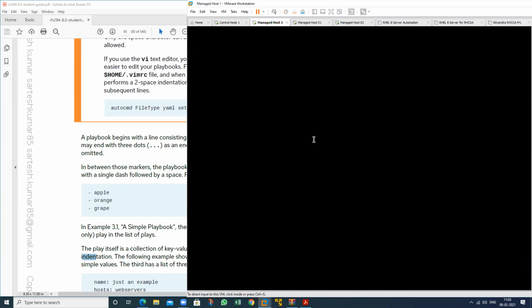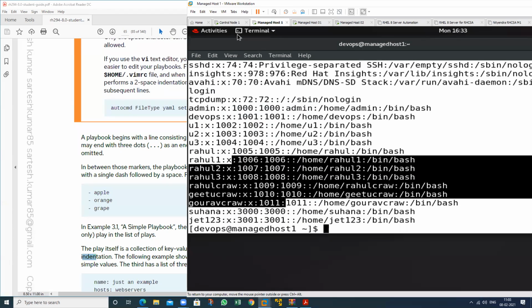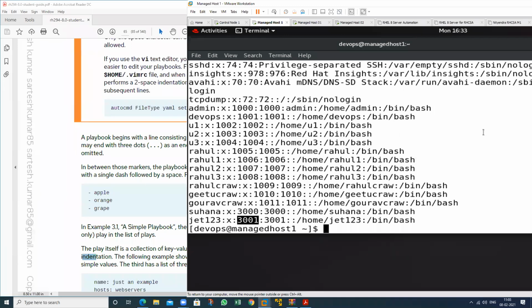So see here, this ID is already used. It cannot use this particular ID, so it will show me a mistake on this particular machine. What mistake will it show me? Useradd: UID not unique.